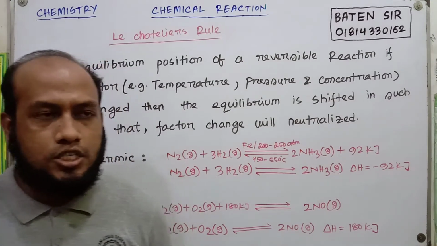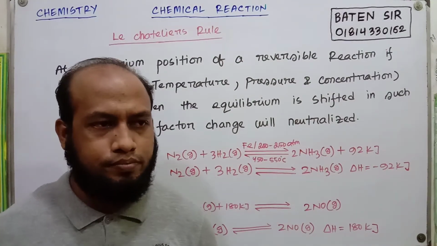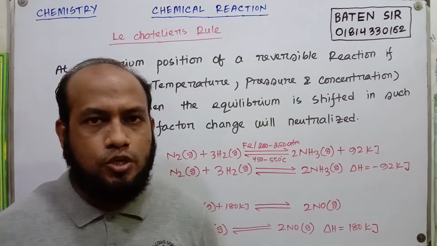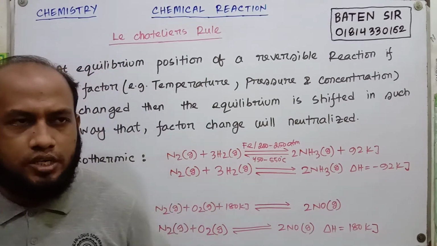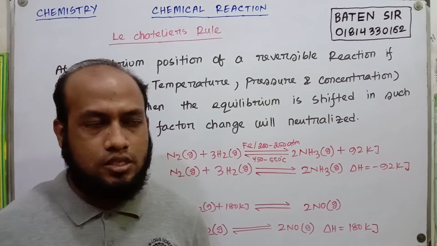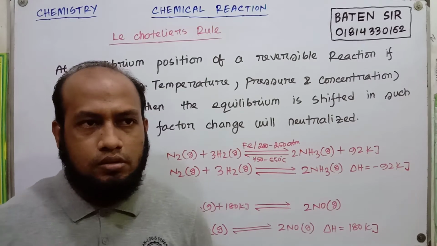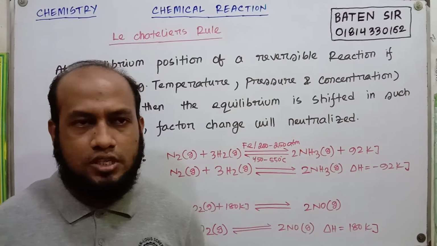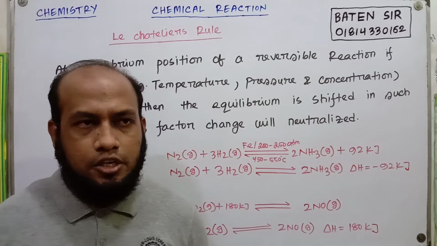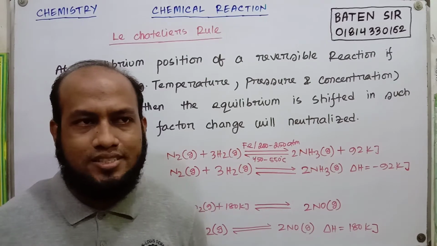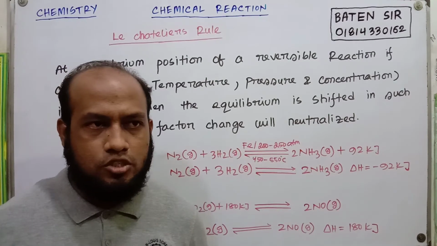According to Le Chatelier's rules, at equilibrium position of a reversible reaction, if any factor is changed, be it temperature, pressure or concentration, then the equilibrium position will shift in such a way that the factor change will be neutralized.